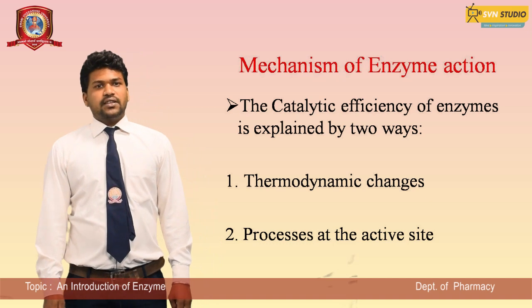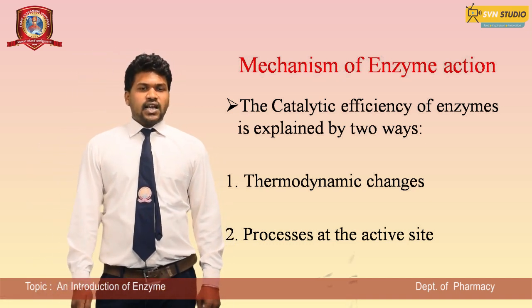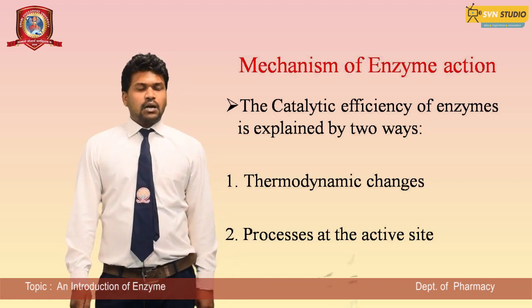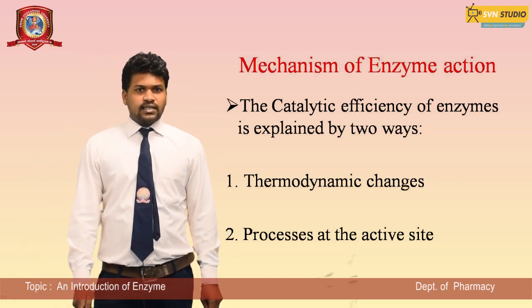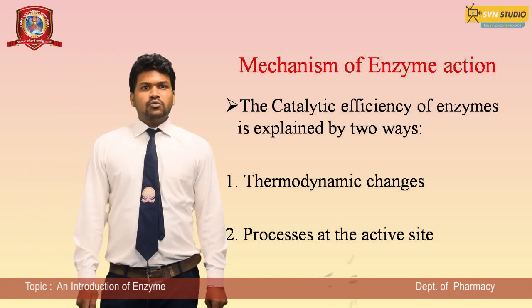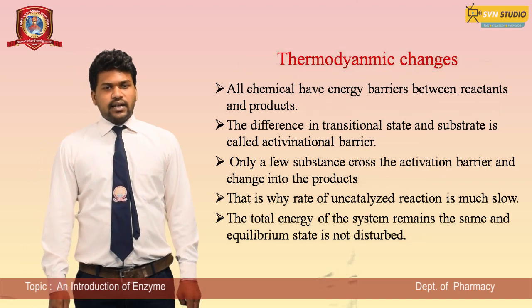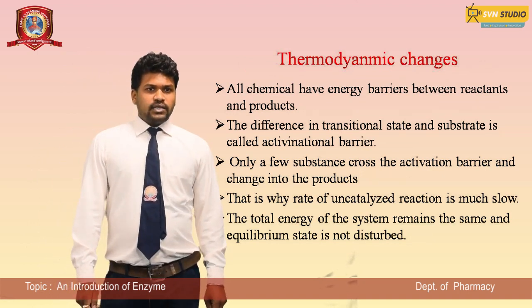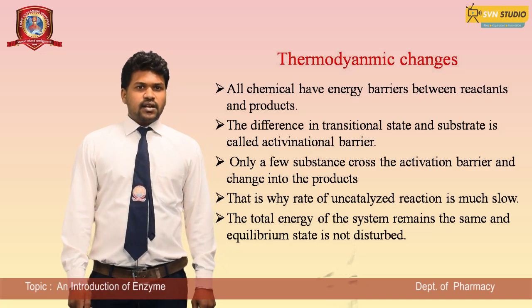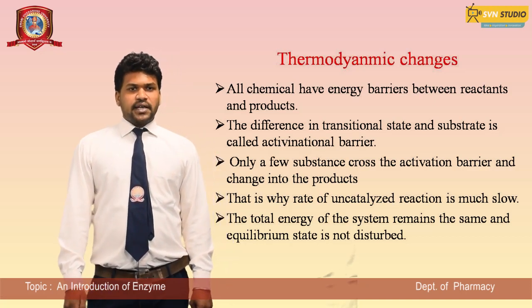Mechanism of enzymes. The catalytic efficiency of enzymes is explained in two ways: thermodynamic changes and processes at the active site. Thermodynamic changes. All chemical reactions have an energy barrier between reactant and product. The difference in energy between the transition state and the substrate is called the activation barrier.